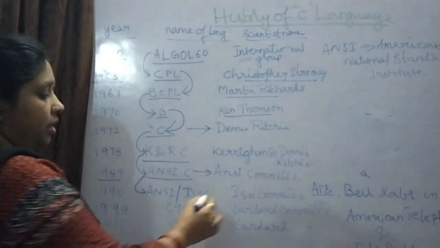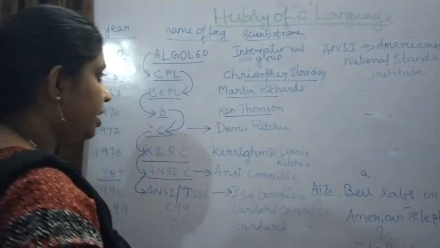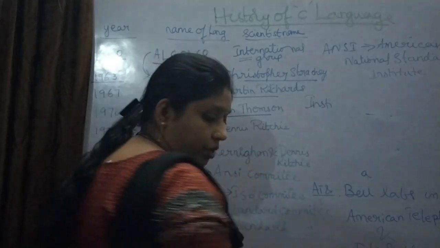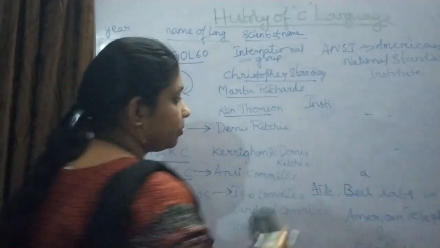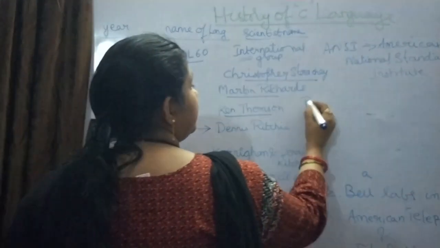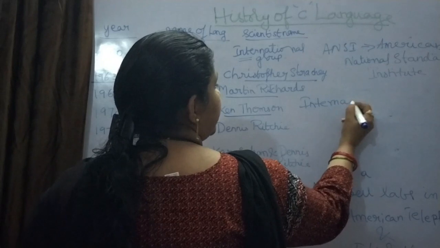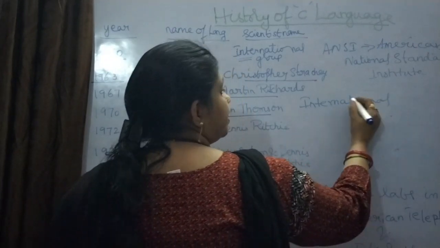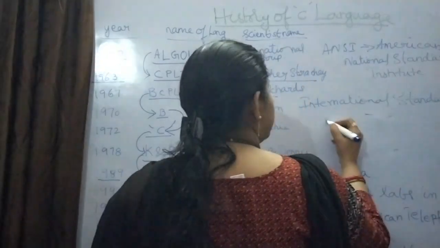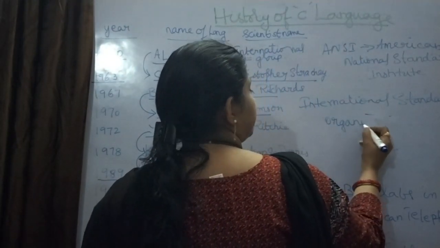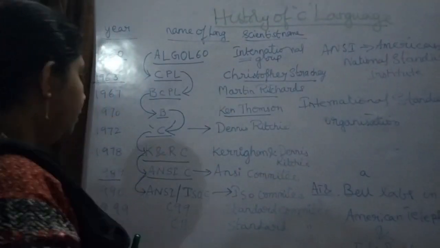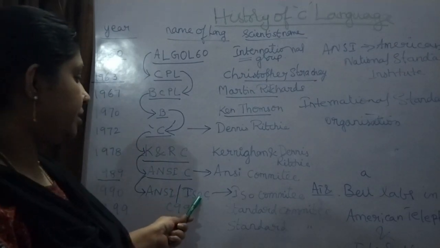ANSI/ISO-C by ISO committee members. What is ISO? International Standard Organization.